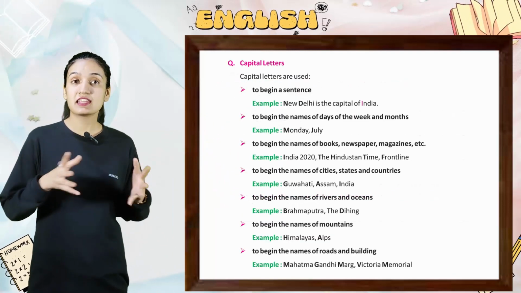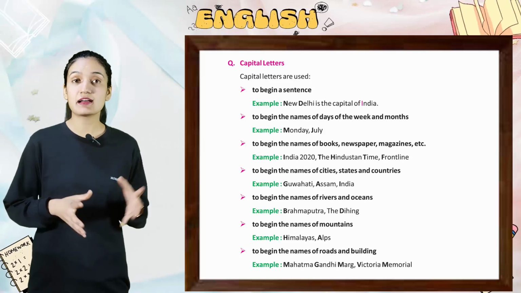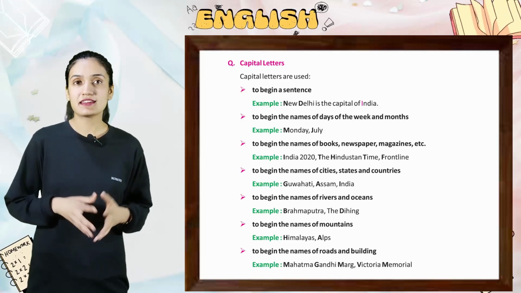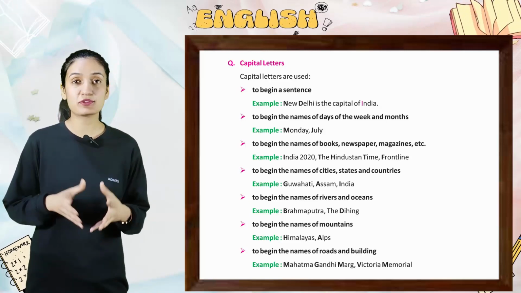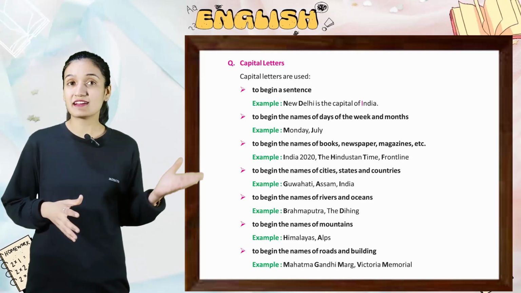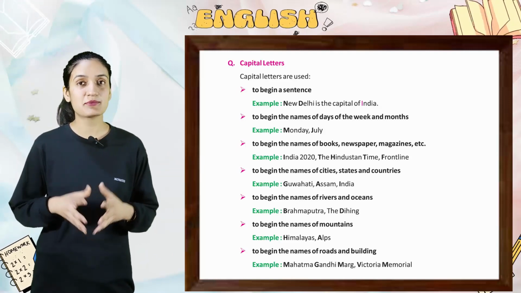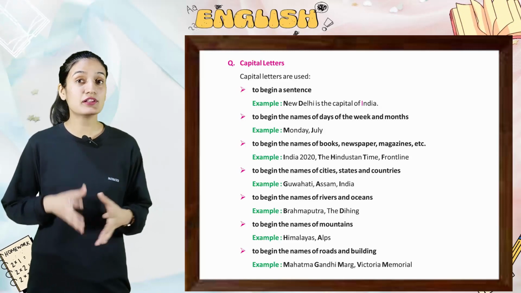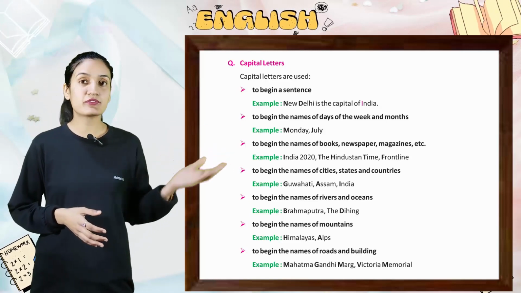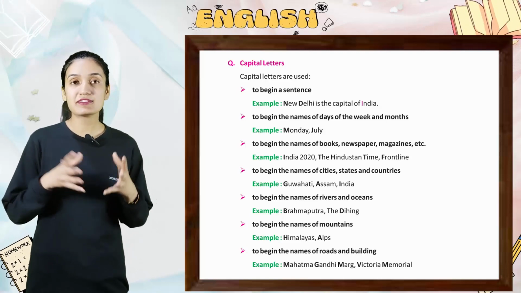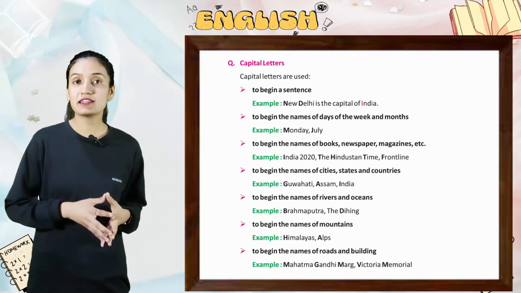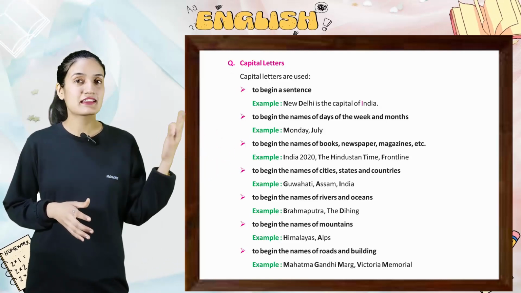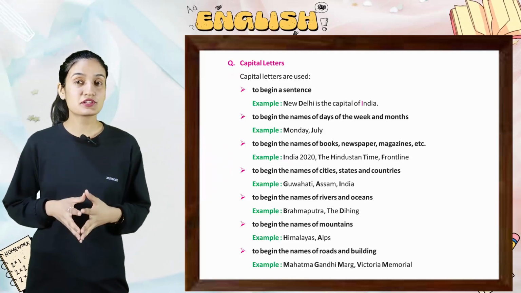Next is capital letters. Capital letters are used to begin a sentence. Example, New Delhi is the capital of India. To begin the names of the days of the week or months. Example, Monday, July. To begin the names of the books, newspaper, magazine, etc. Example, India 2020, the Hindustan Times, Frontline. To begin the name of cities, states and countries. Example, Guwahati, Assam, India. To begin the name of the rivers and oceans. Examples, Brahmaputra, the Dihing. To begin the names of mountains. Example, Himalayas, Alps. To begin the names of roads and buildings. Example, Mahatma Gandhi Marg, Victoria Memorial.